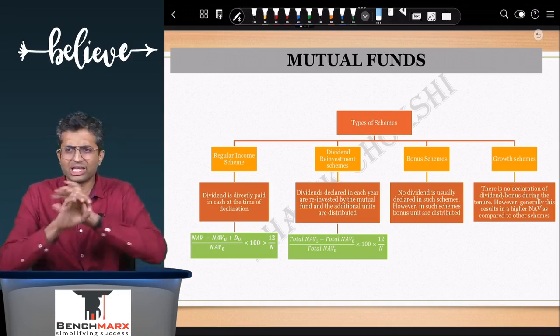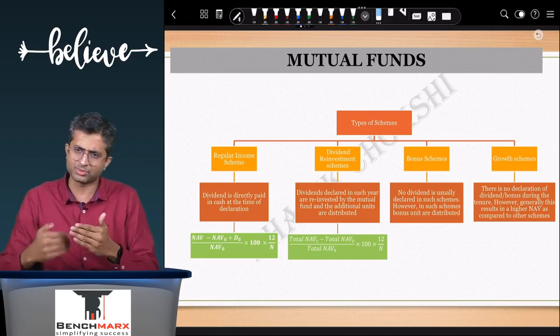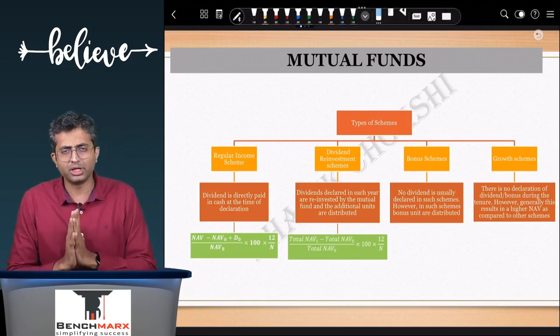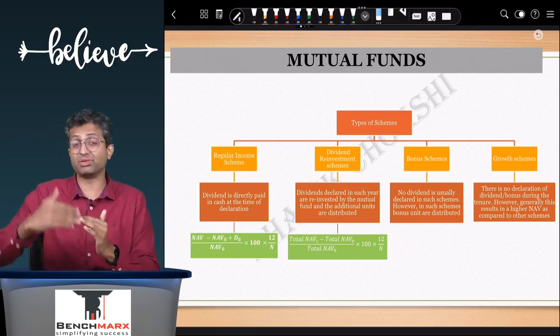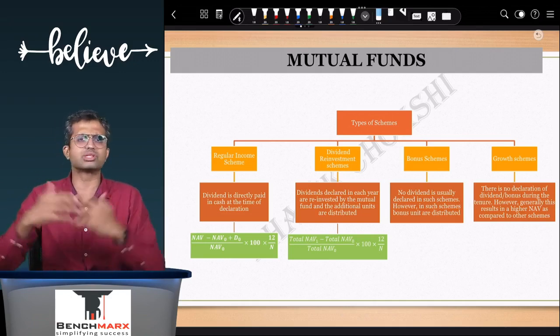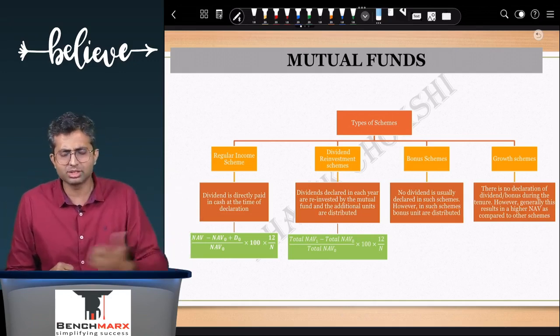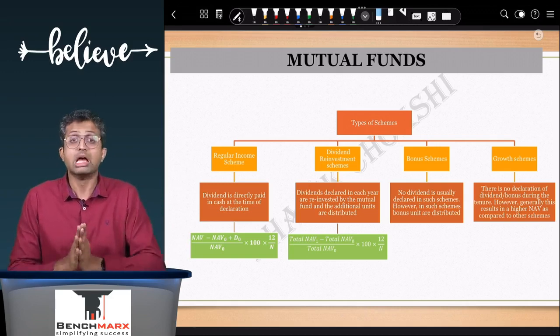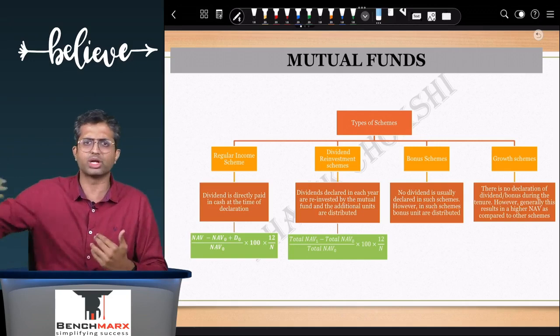First of all, in case of a regular income scheme, I invest in the mutual fund unit. After a specified period of time, the NAV might appreciate. Apart from that, the mutual fund might give distributions. These distributions can take various names and forms, like dividend distribution or capital gains distribution or any other form of distribution. So how will I calculate the return? Well, in a manner very similar to what I do in portfolio.